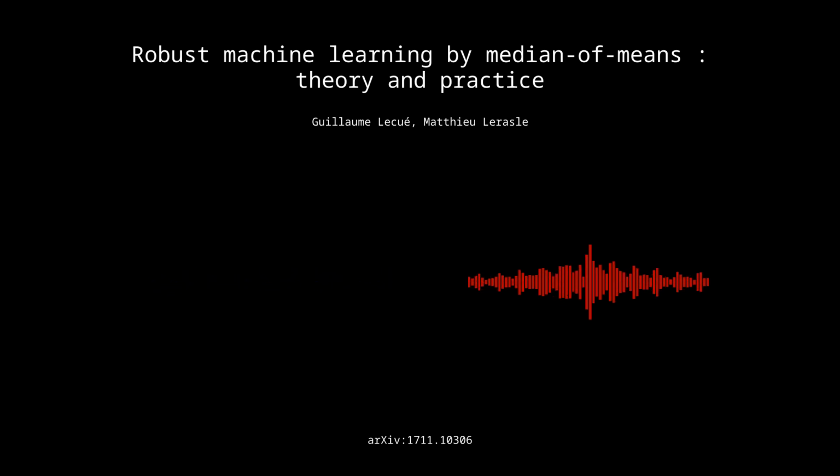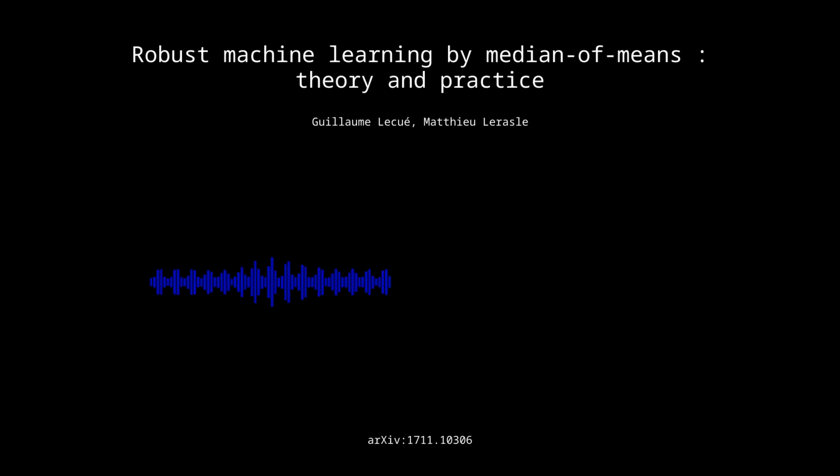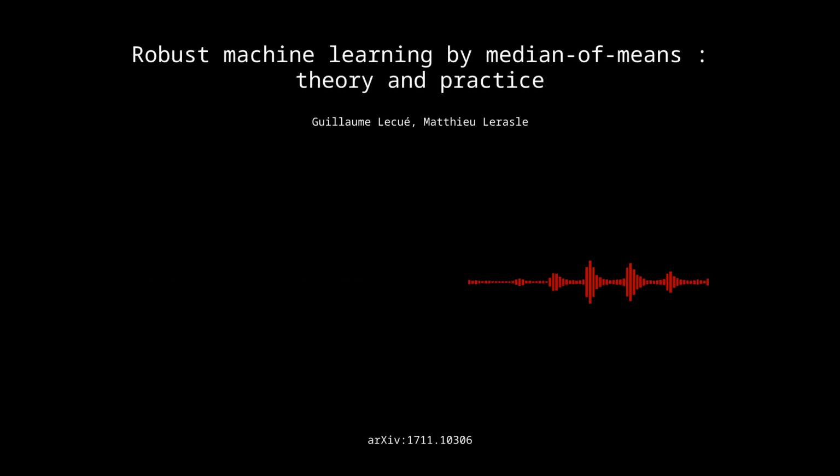So before we really get into it, can you give us the big picture? Like, what's the main problem this paper is trying to solve? What's the big deal about it for robust machine learning? Well, the paper's all about making machine learning models that aren't thrown off by those pesky outliers. They can really mess things up. Right. It specifically looks at how sensitive some standard algorithms like LASSO are to even a single outlier. It can really skew the results. Yeah. Okay, so it's about making those algorithms more robust.